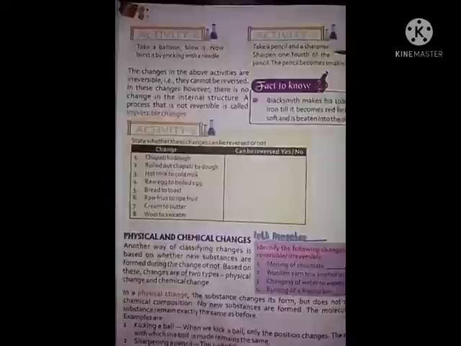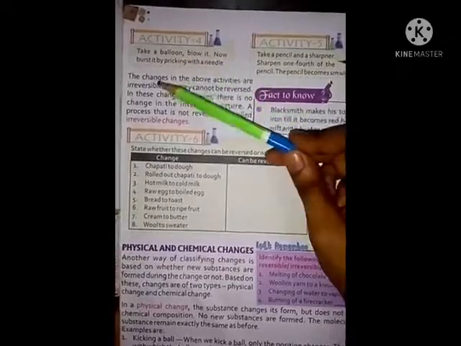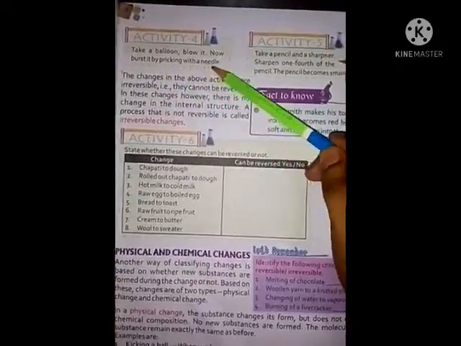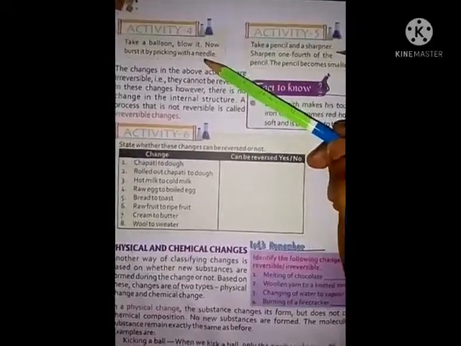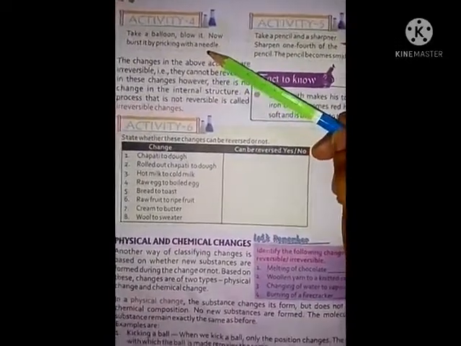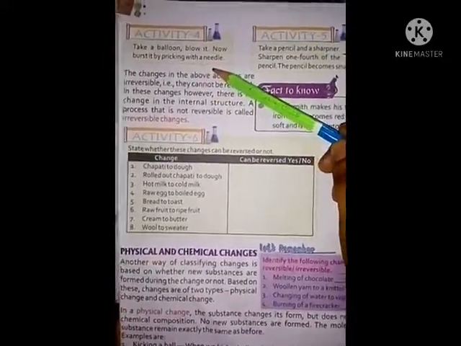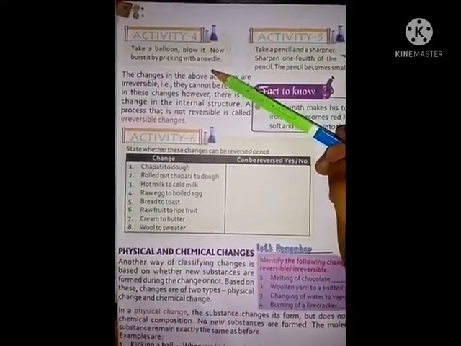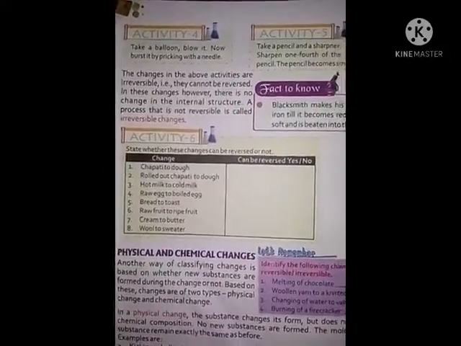Understand? See activity 4. Take a balloon, blow it. Now burst it by pricking with a needle. What will happen? We cannot blow the balloon again.